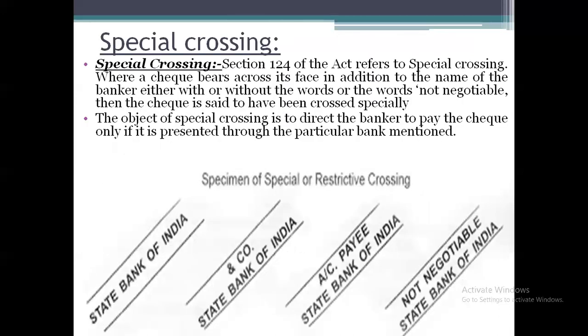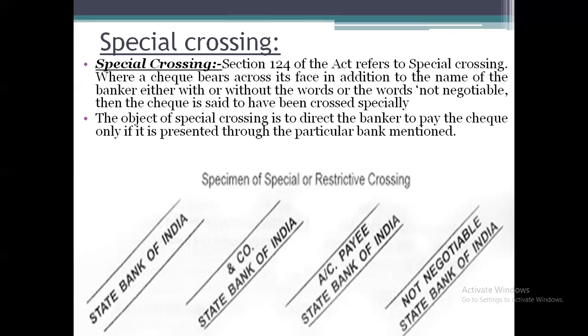Next, we have the second classification called special crossing. According to Section 124 of the Negotiable Instruments Act, where a check bears across its face, in addition to the name of a banker, either with or without the words "not negotiable", then the check is said to be crossed specially.